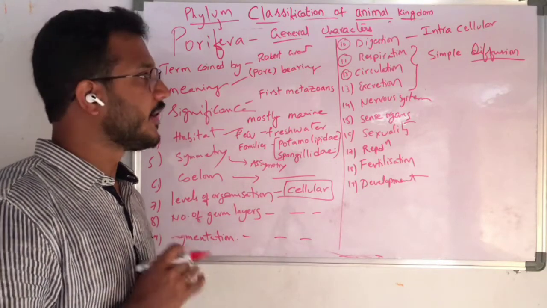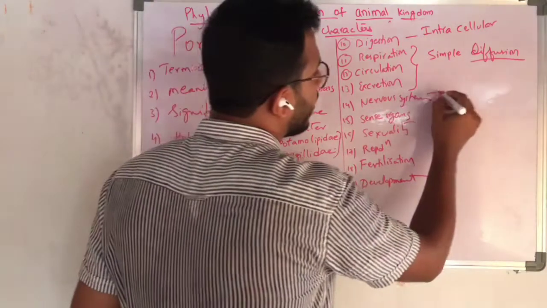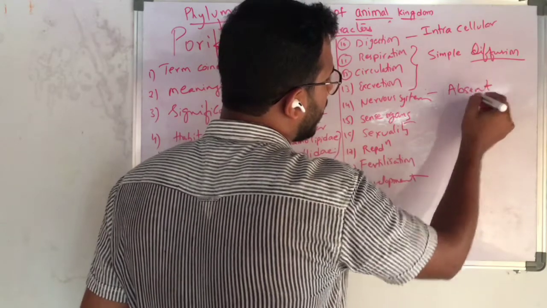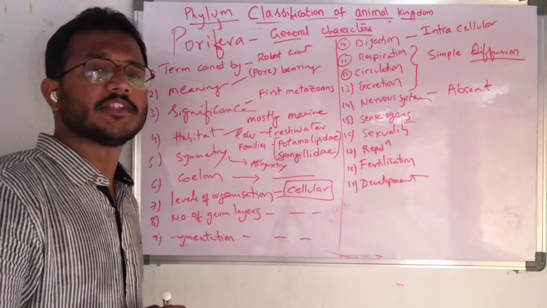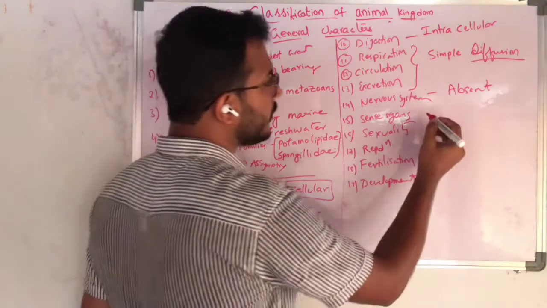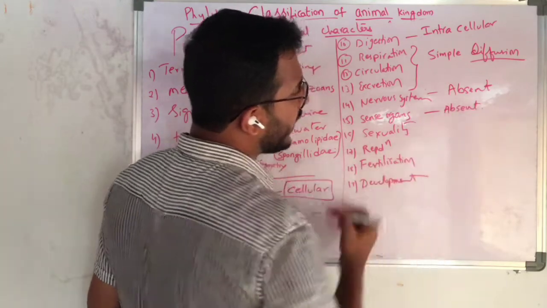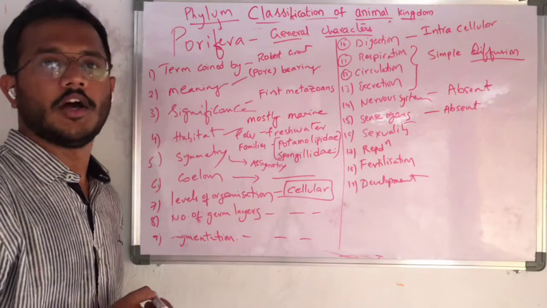Nothing more. Okay, very simple diffusion. And the nervous system is absent here. Not any organ that belongs to the nervous system is present here. So as the nervous system is absent, sense organs are also absent, because sense organs should be coordinated by the nervous system. So here both nervous system and sense organs are absent.